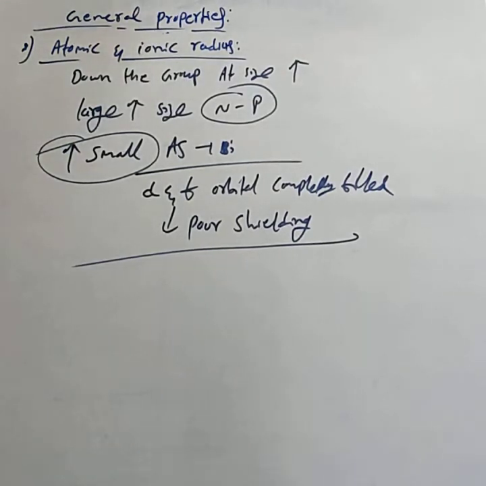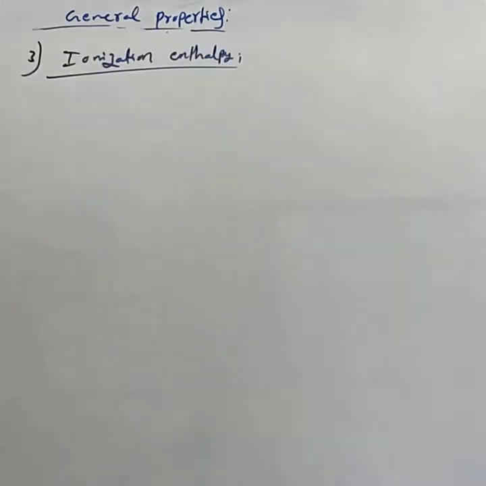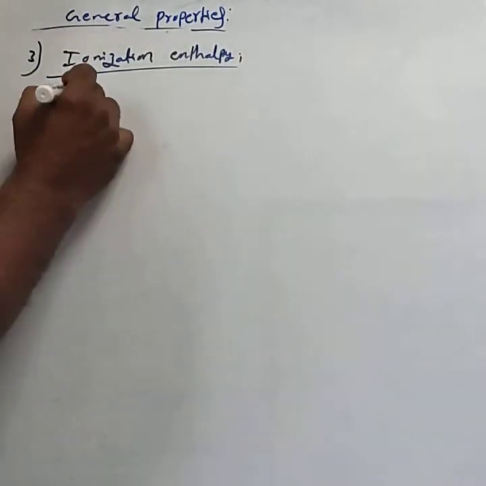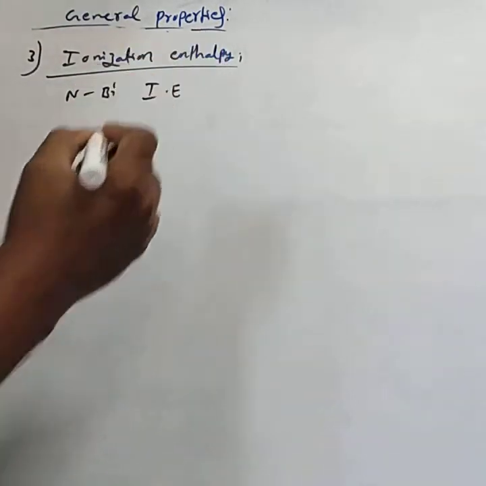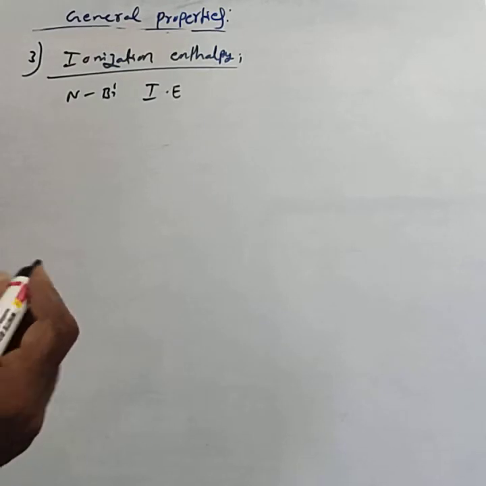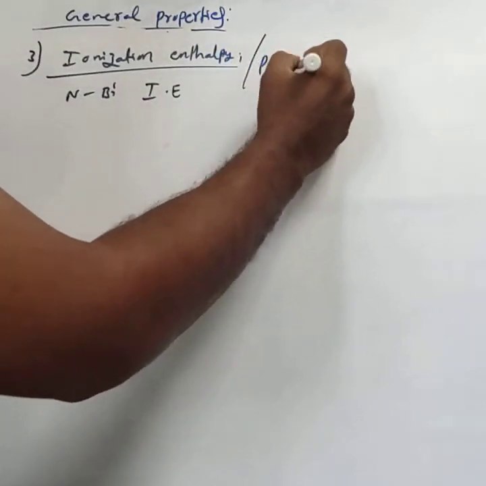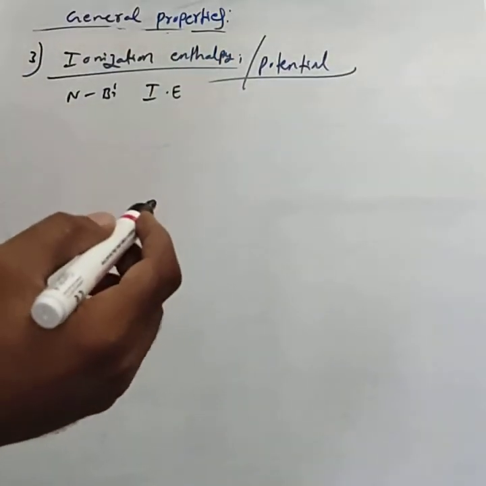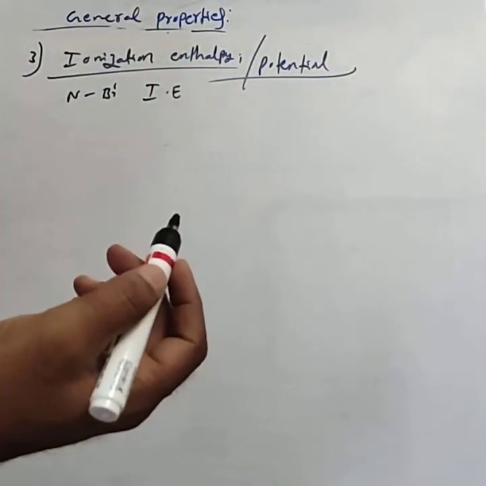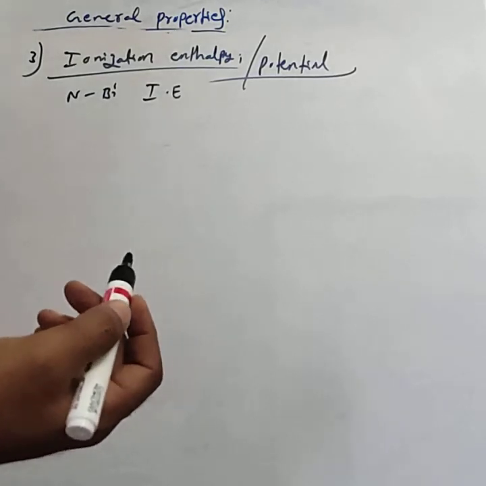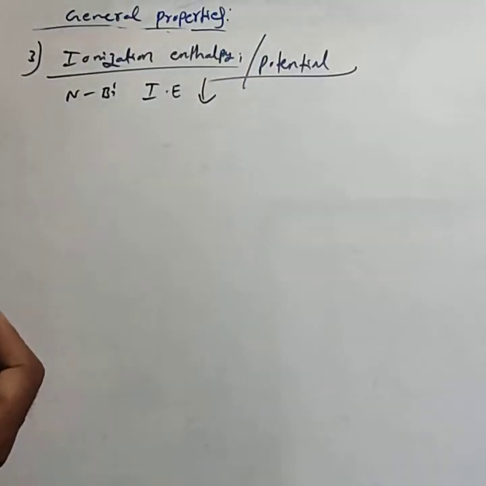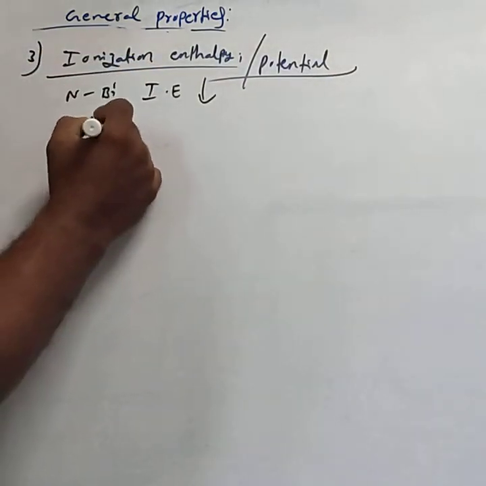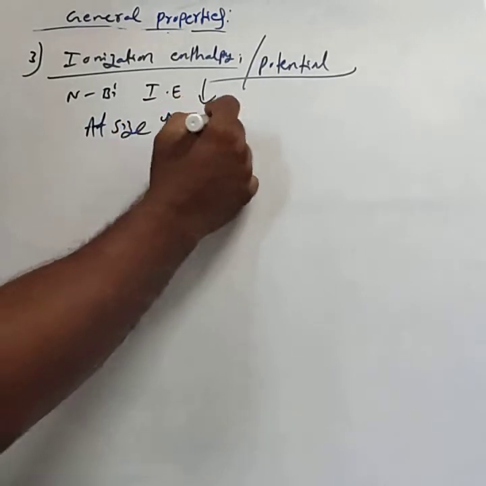Next we can consider the ionization enthalpy. When we move from nitrogen to bismuth, that is down the group, the ionization enthalpy, ionization energy or ionization potential, you can use any word, ionization enthalpy, energy or potential, decreases. Why does ionization potential decrease from nitrogen to bismuth? The main reason is that atomic size increases.